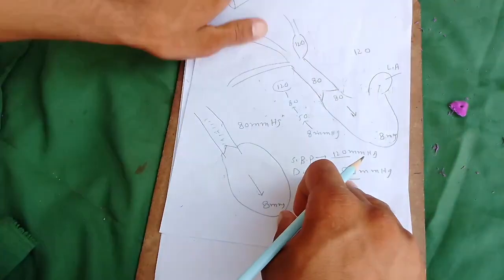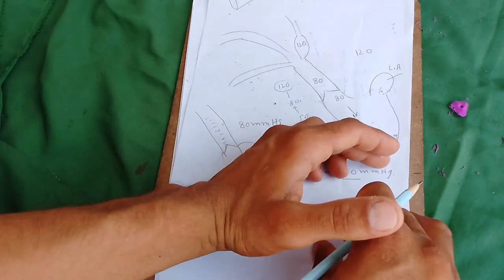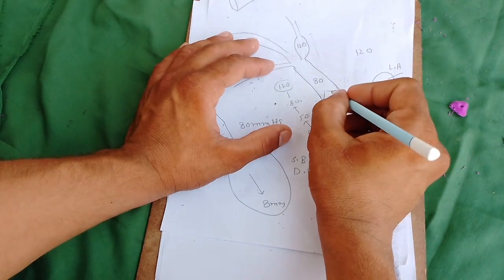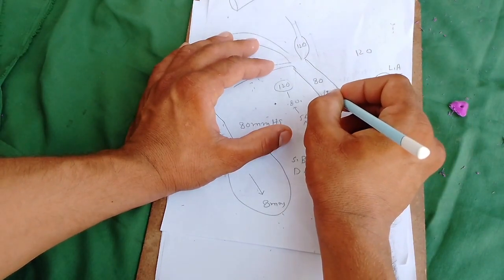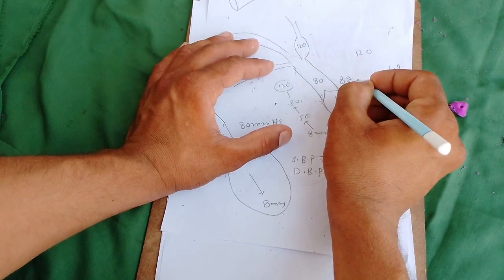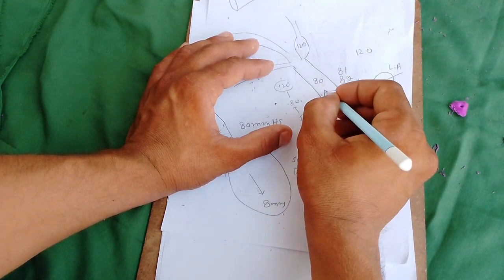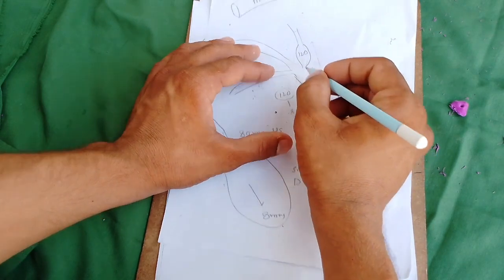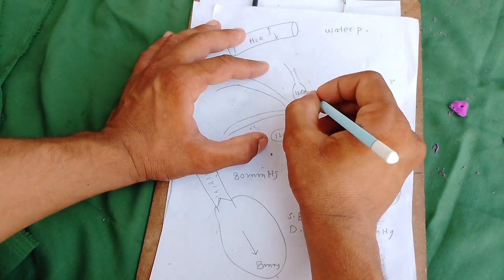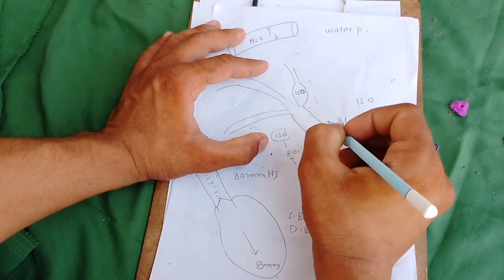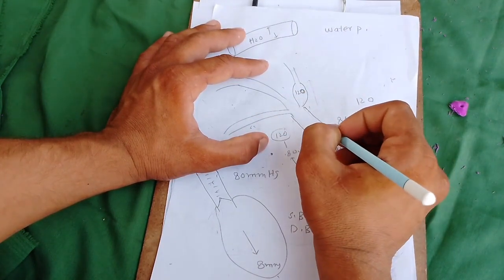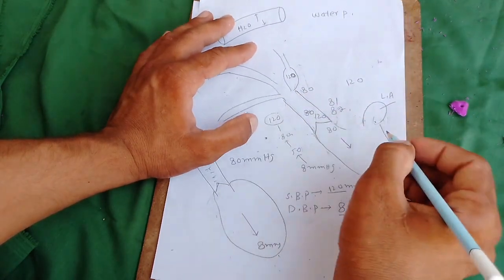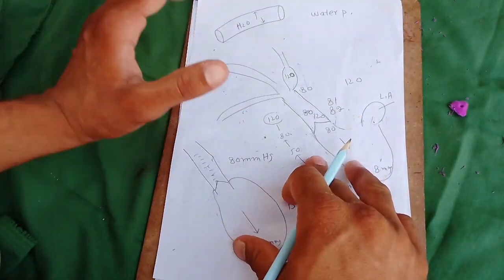When the ventricle again contracts, and the pressure increases from 80 to about 81 or 82, this wall becomes open, and the pressure is transferred here. So there is systolic blood pressure here, and there is diastolic blood pressure. The diastolic pressure is transferred here, and there comes the systolic blood pressure again, and this cycle continues.